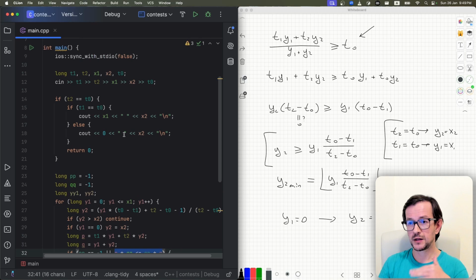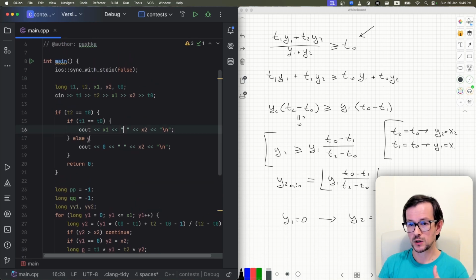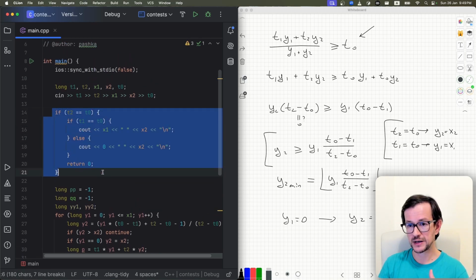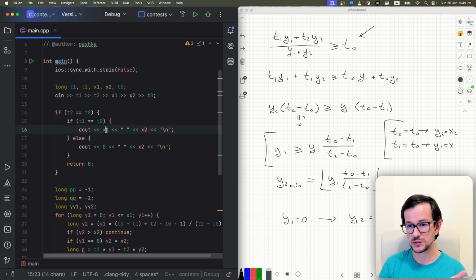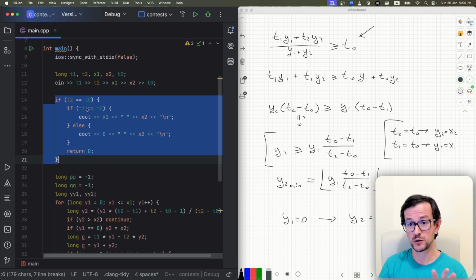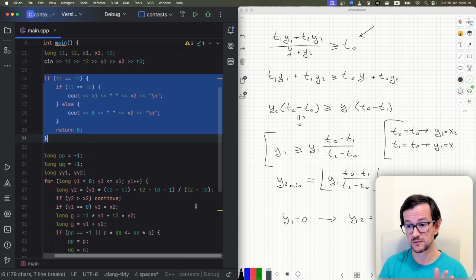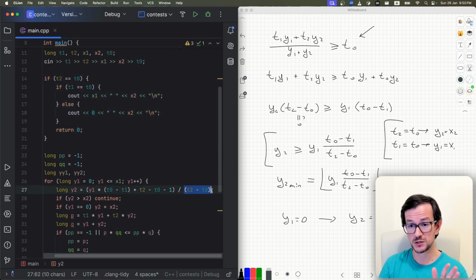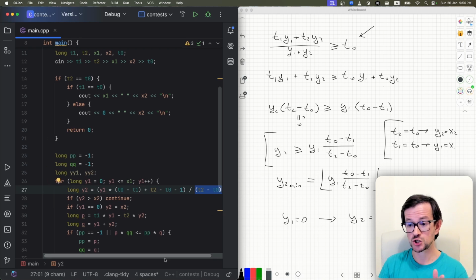Okay, let's read the whole solution. Here I track all the special cases. When T2 equals T0, I check if T1 is also equal to T0, and I output this; if not, I output that. Here I solve all the cases when T2 equals 0, because I'm dividing by the T2 value and I don't want it to be 0, so I check before. If it is 0, then I do something else.